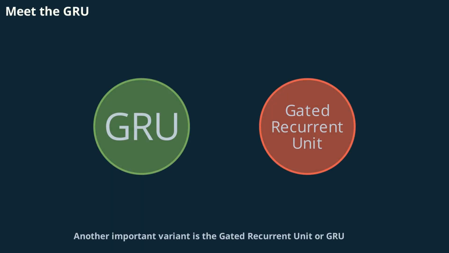Another important variant is the gated recurrent unit, or GRU. GRUs simplify the LSTM architecture by combining the forget and input gates into a single update gate, reducing the number of parameters. This makes GRUs faster and less computationally demanding, while still handling long-term dependencies effectively. In many cases, GRUs perform just as well as LSTMs, making them a popular choice for sequence modeling when resources are limited.